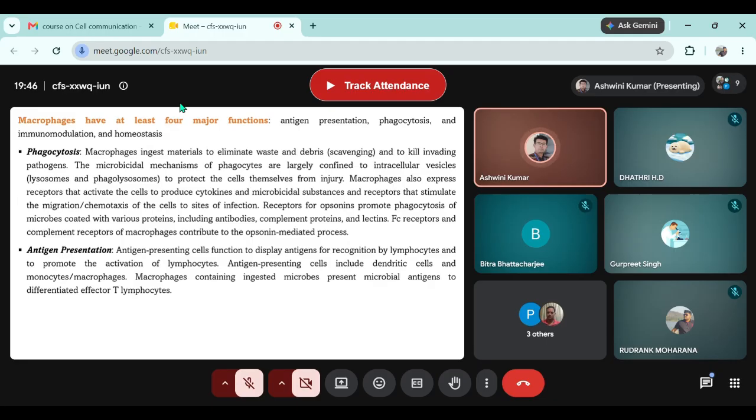So how many of you have heard of the process called opsonization? Can anyone tell me what opsonization is? Hello? Am I audible? Yes, sir. Okay, anything that comes to mind? Opsonization is like a kind of intensification of phagocytosis. I don't clearly remember, but it actually induces phagocytosis. Okay, not an issue.